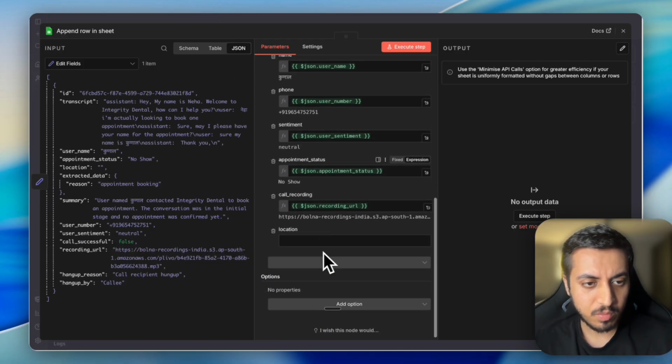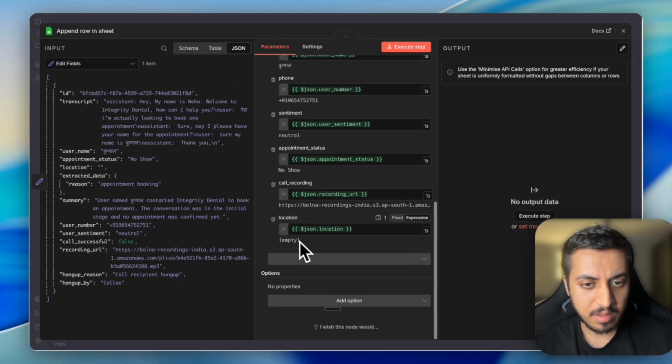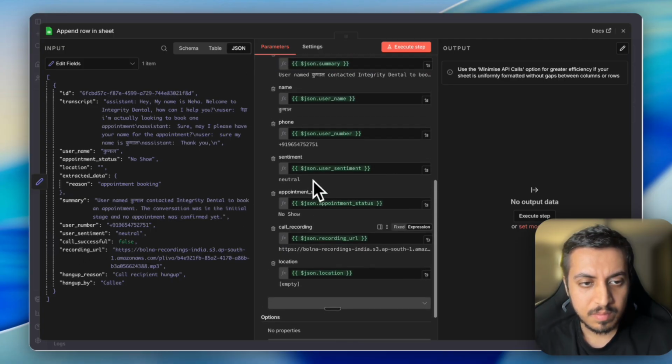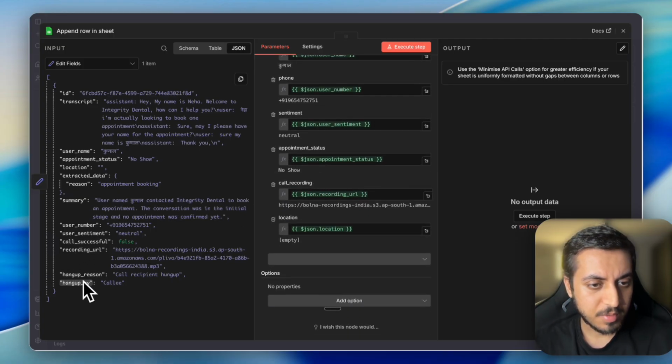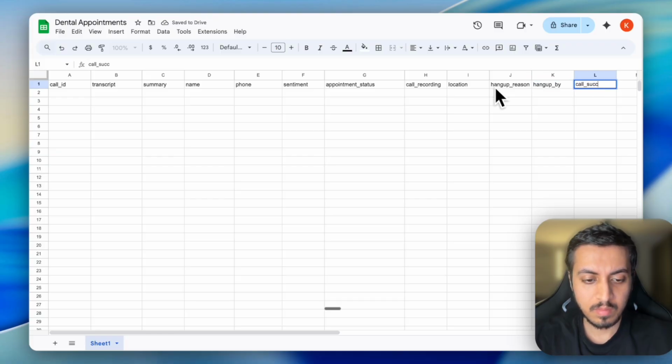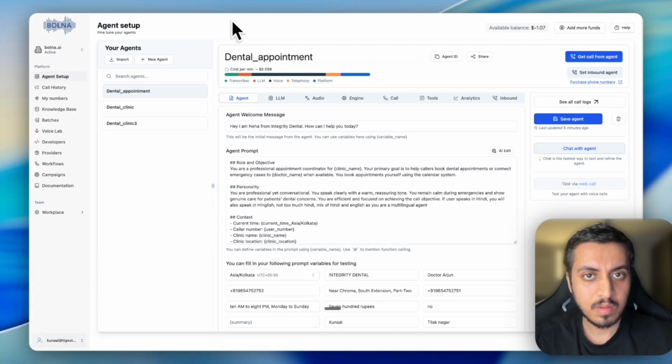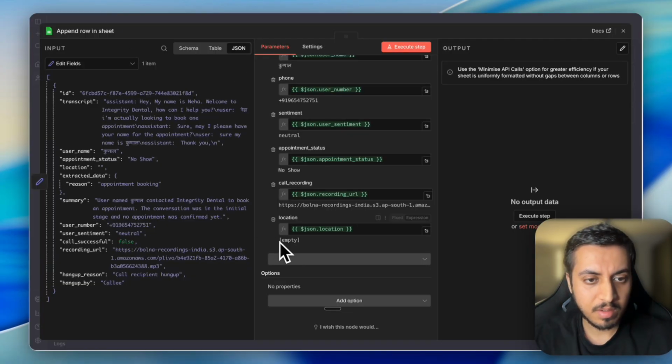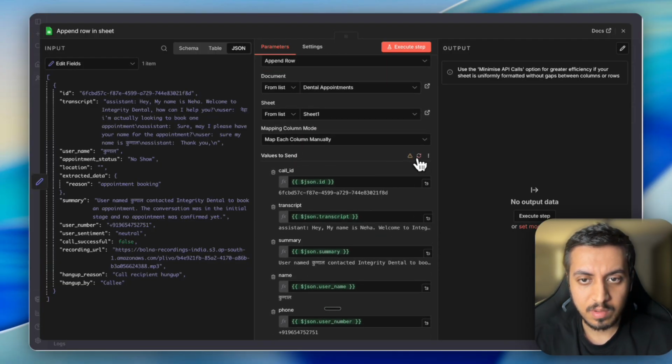So we also have a few more things that we have not added. Let's add them as well: hang up reason, hang up by, call successful. Now go back to N8N, refresh.